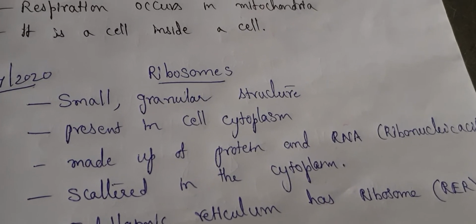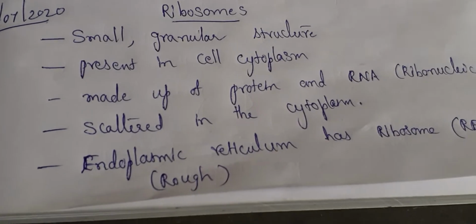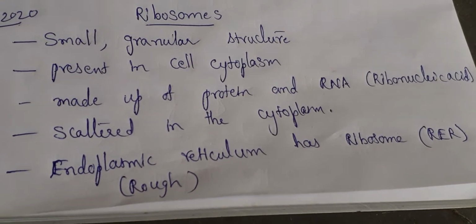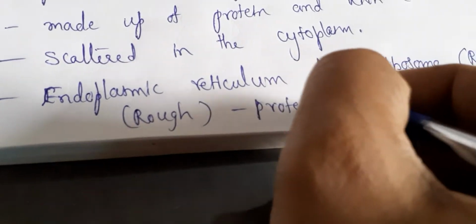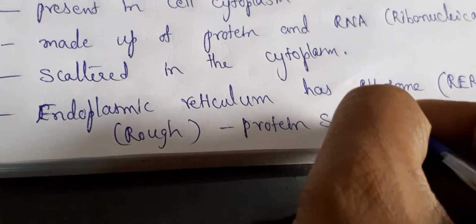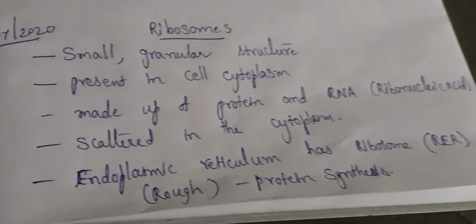Okay, so rough endoplasmic reticulum contains ribosomes and that is the site for the synthesis of proteins. Ribosomes play an important role in protein synthesis. So protein synthesis requires ribosomes. If ribosomes are not there, protein synthesis is affected. So protein synthesis occurs because of the ribosomes.